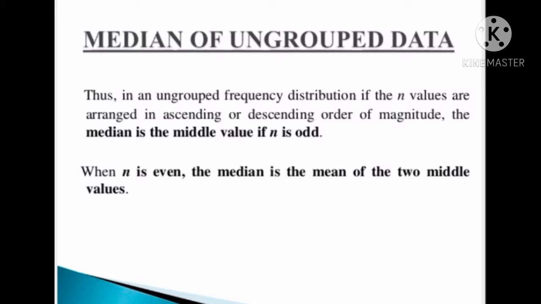Median of ungrouped data. Thus, in an ungrouped frequency distribution, if the n values are arranged in ascending or descending order of magnitude, the median is the middle value if n is odd. When n is even, the median is the mean of the two middle values. That is, the average of two middle values is called the median when n is even.